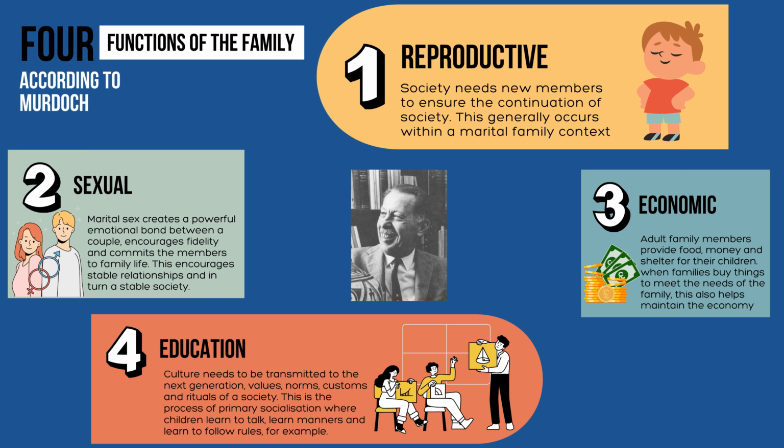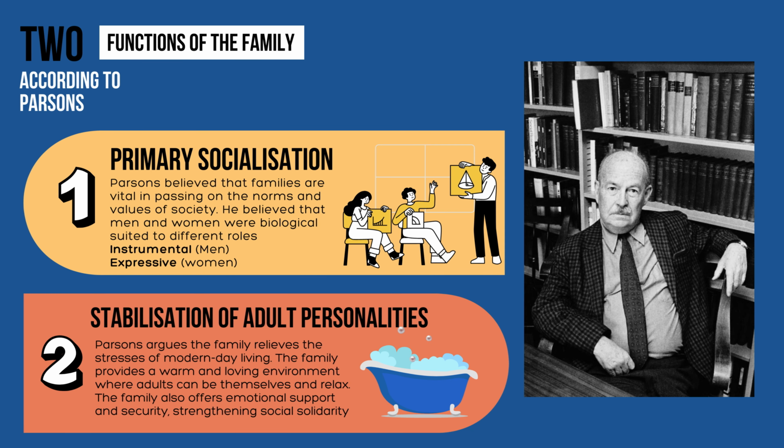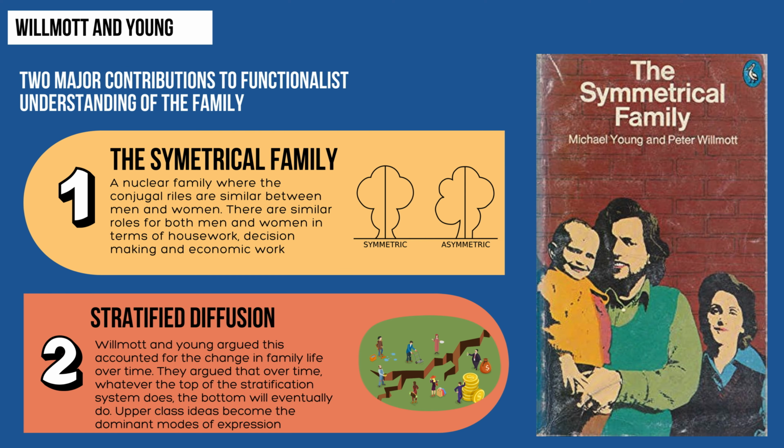Parsons expanded on the work of Murdoch by identifying 2 functions that he believed no other institution could perform. He believed that the family performs the functions of primary socialisation and the stabilisation of adult personalities, often called the warm bath theory. Wilmot and Young went further and looked at family diversity and conjugal roles within families, and they identified something called the symmetrical family, a family where there are joint conjugal roles, and an idea called stratified diffusion, which they thought explained the changing conjugal roles within family structures.